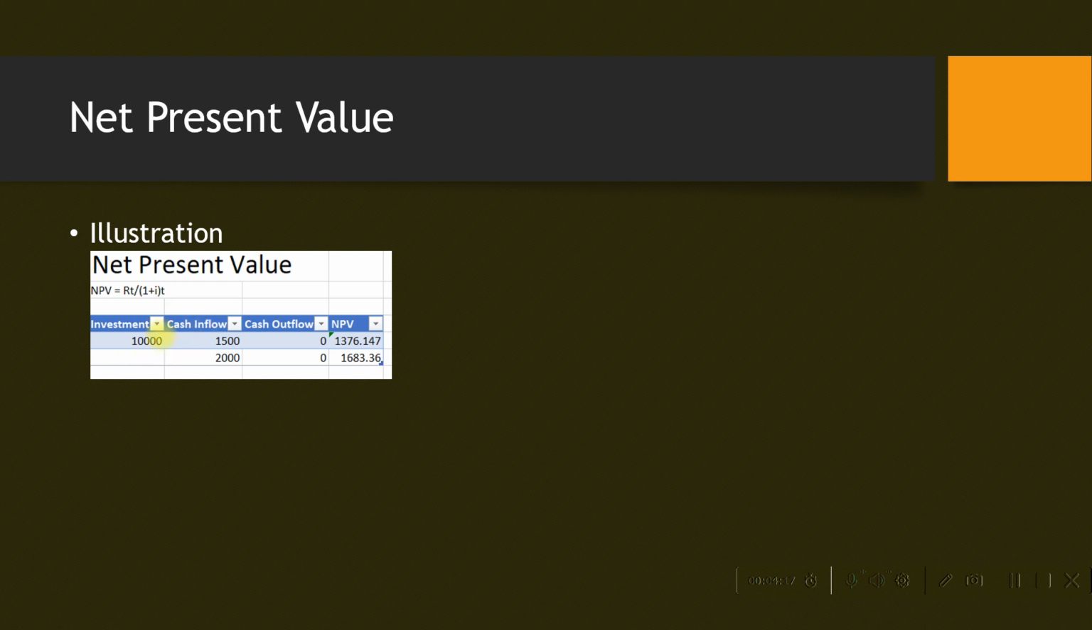Illustrating, let us say we have an investment of 10,000 rupees. For the first year, the cash inflow is 1,500, cash outflow is nothing. So NPV, according to the formula, we get as 1376.147. Similarly, for the second year, cash inflow is 2,000, cash outflow is nothing. Using the formula, we get 1683.36 as the NPV. So this is how we calculate net present value.